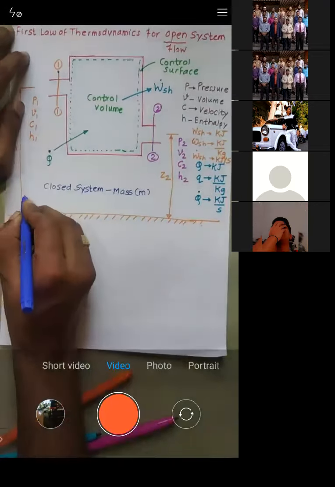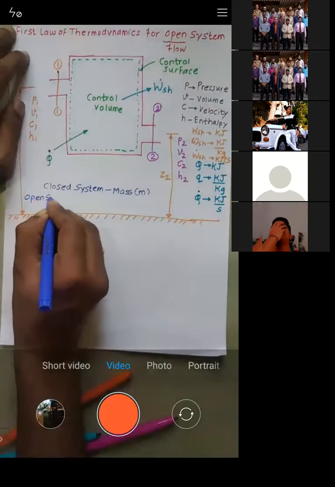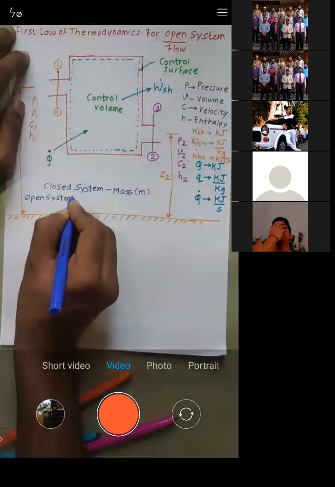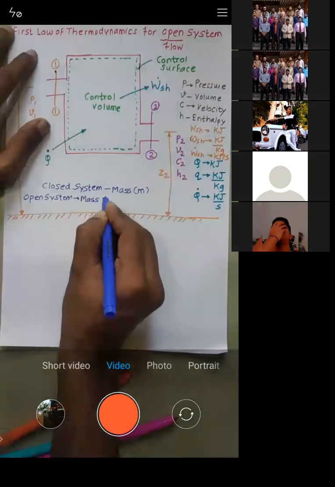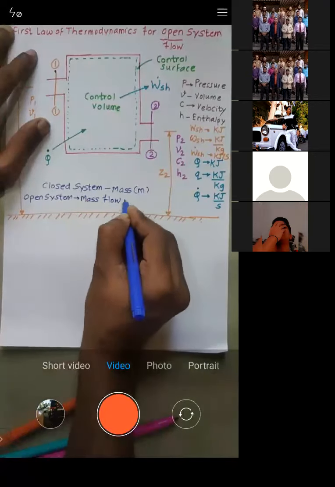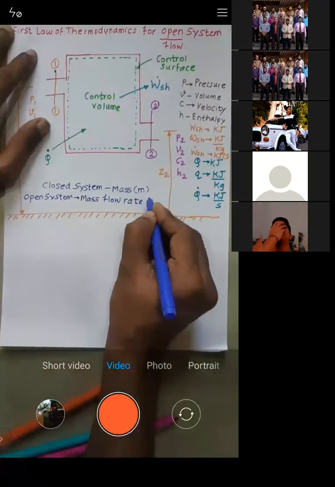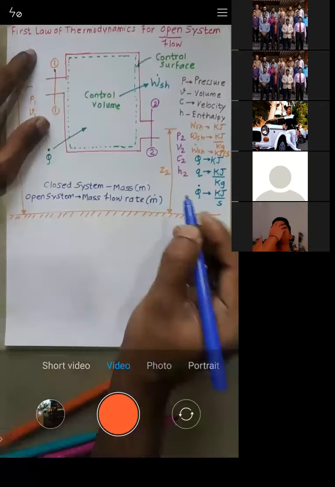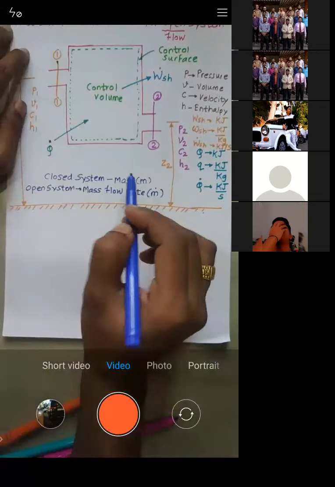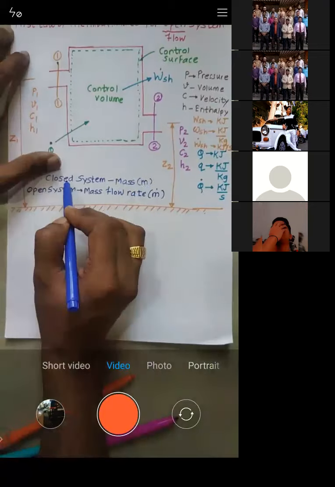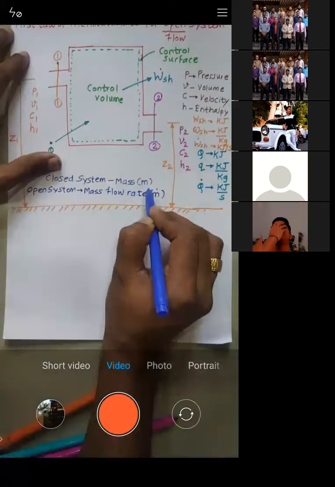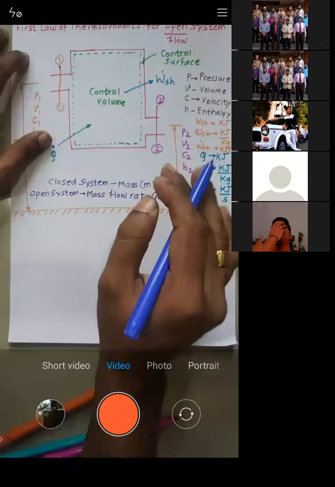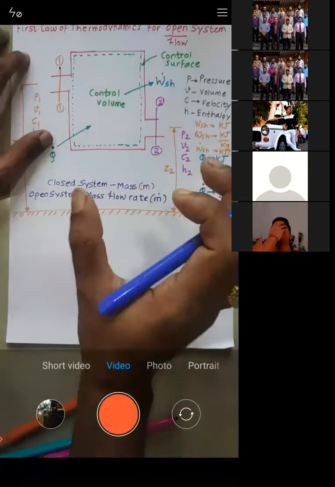Okay, but for open system, try to understand, we have mass flow rate, which is indicated by M dot. For closed system, we have only mass. Why do we only have mass? Because in closed system, mass was not entering, mass was not leaving. So whatever the mass was there was fixed.